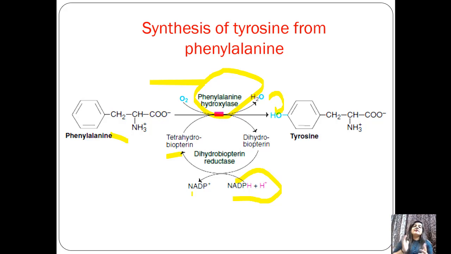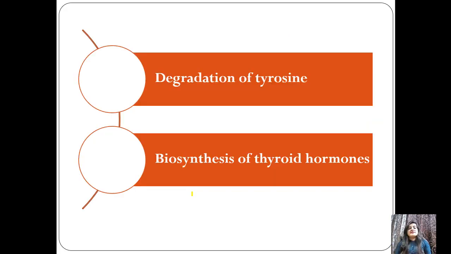So it's a very simple reaction catalyzed by phenylalanine hydroxylase and we get tyrosine. Now we will see the degradation of tyrosine as well as the biosynthesis of thyroid hormone.